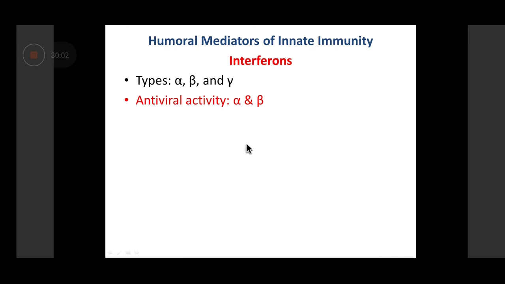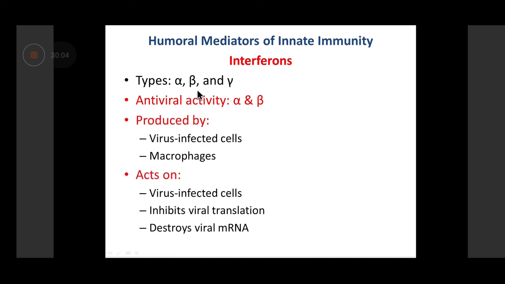Next, we come to interferons. Interferons are also part of the innate immune response. There are three types of interferons: alpha, beta, and gamma. The main interferons that we're going to discuss are alpha and beta, which have mainly got an antiviral activity. The alpha and beta interferon act not directly on the virus.